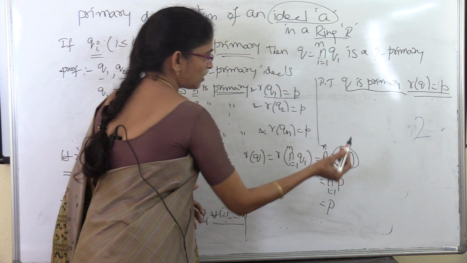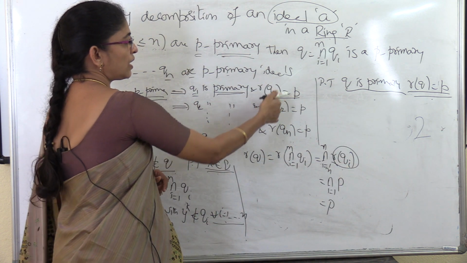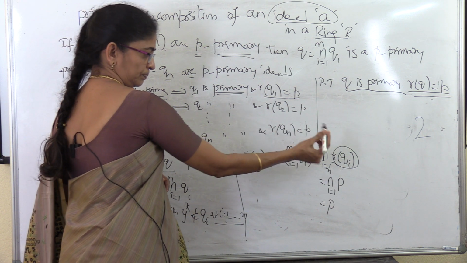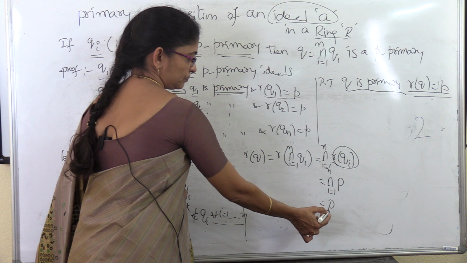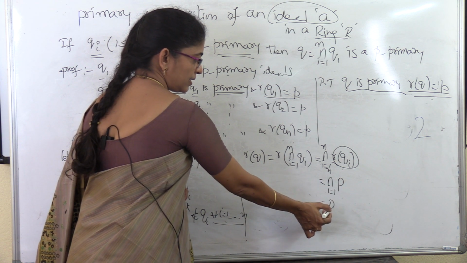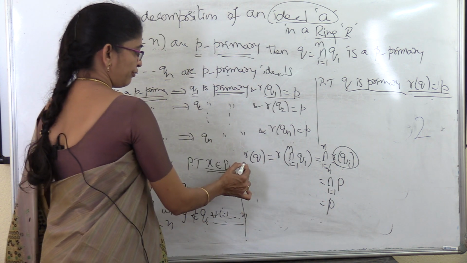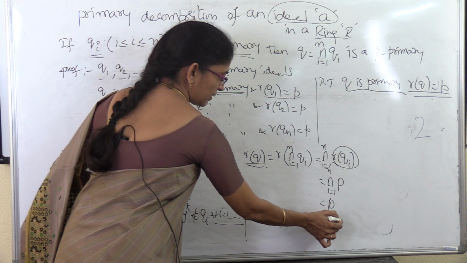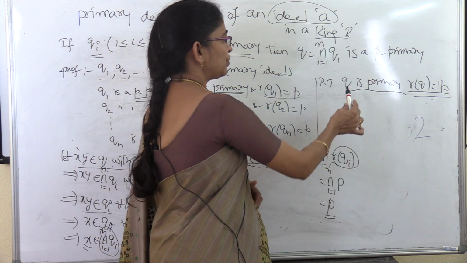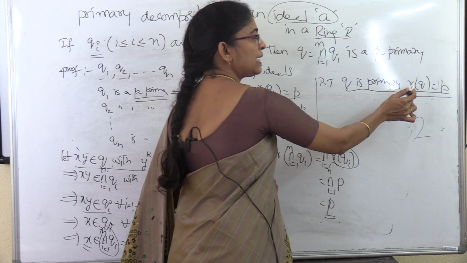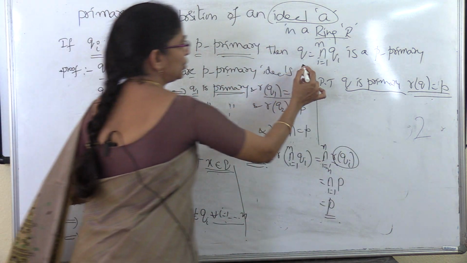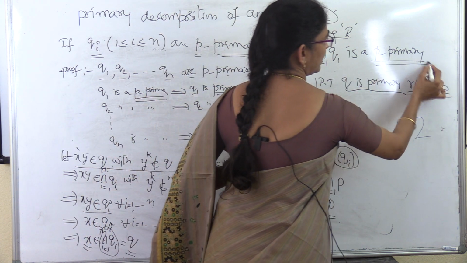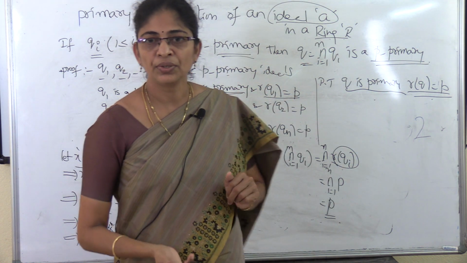In the statement it is also given that R of Q1, R of Q2, and all the values are P, which can be written as the intersection of P, i equal to 1 to n. So a finite intersection of P is nothing but P. Therefore R of Q is equal to P. So we proved Q is a primary ideal and R of Q is equal to P, which means Q is a P primary ideal. So thank you.